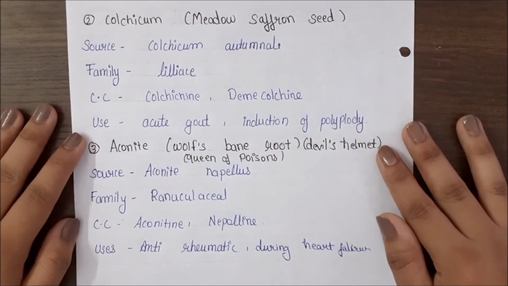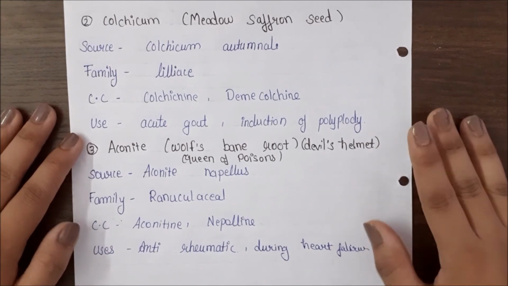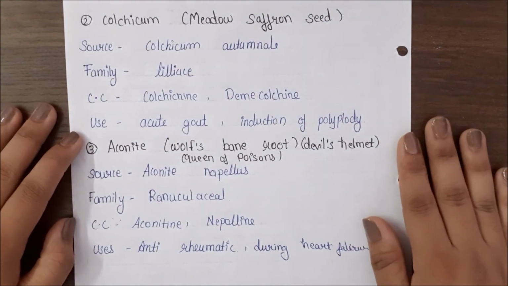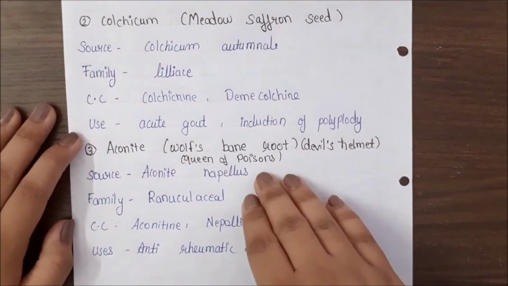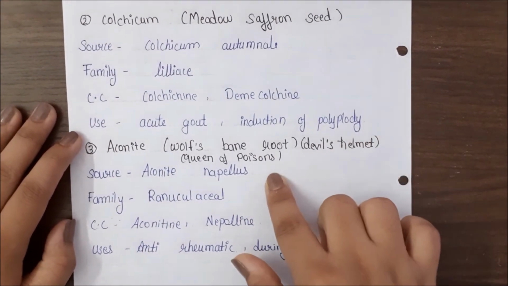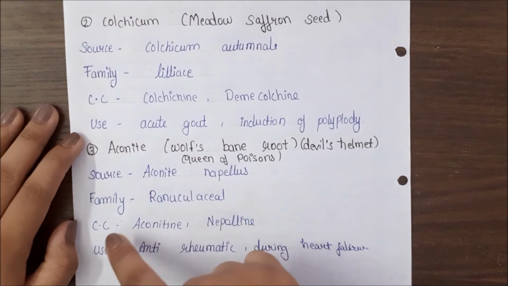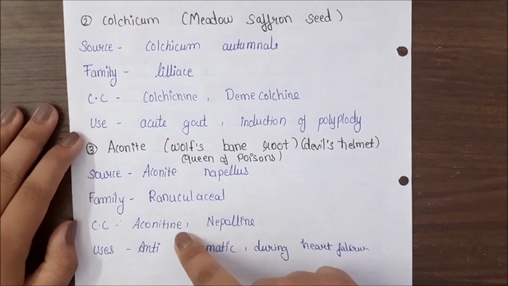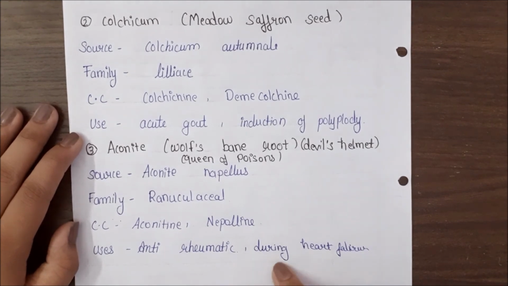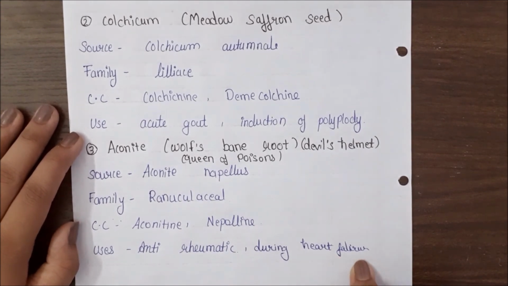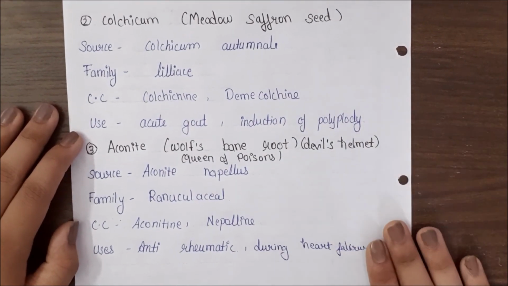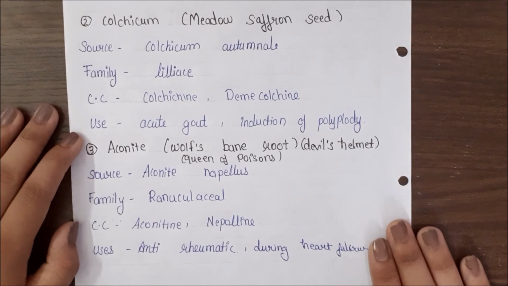Coming on to the next, that is the aconite, that is also known as wolfsbane root, devil's helmet or queen of poisons. Okay, it is a poisonous drug as the name suggests. The source is Aconitum napellus. The family is Ranunculaceae and chemical constituents are aconitine and napelline. Its use is anti-rheumatic. Thus, it is also used to prevent heart failure. If it is taken 1000 mg in a week, then it is helpful to prevent heart failure.